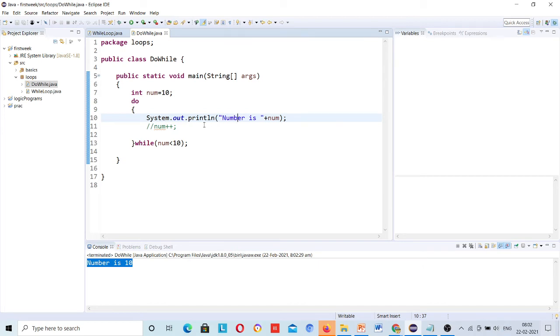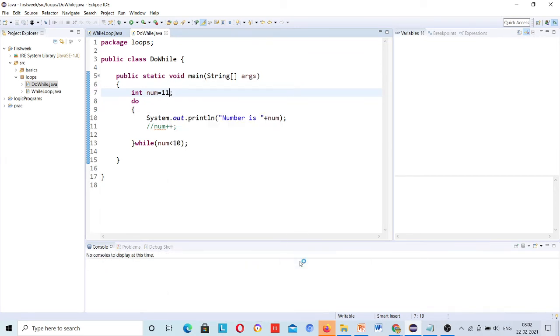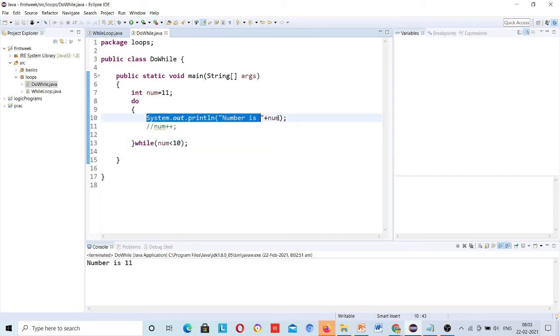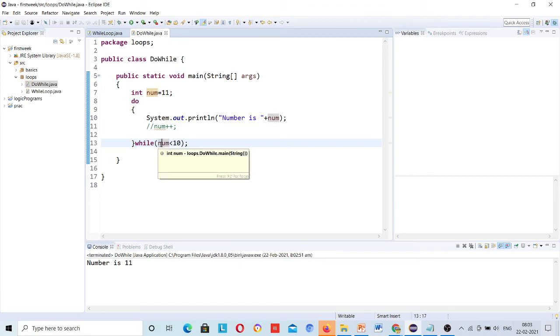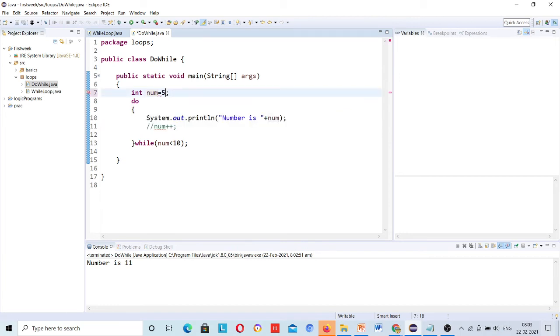It doesn't matter that you made it 11, it will print 11. Means it is going to run first, then it is going to check your condition. Once it enters, it executes whatever logic you have written over here, then it goes for condition check, and it will enter again if the condition is fine.